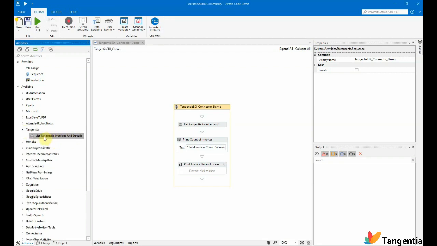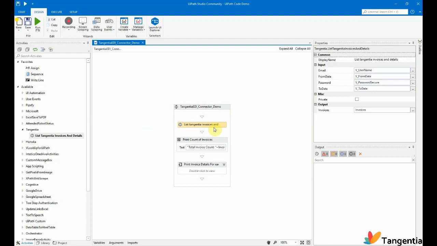The reason for this is that right now we are connected to the Tangentia Gateway and it will list the invoices and their details. You can drag and drop this onto your canvas, either in the sequence or the flowchart. I have already done that as part of the demo. I will show you its properties. Now this is a single connector. We don't have any dependency, so we don't need to worry about anything.